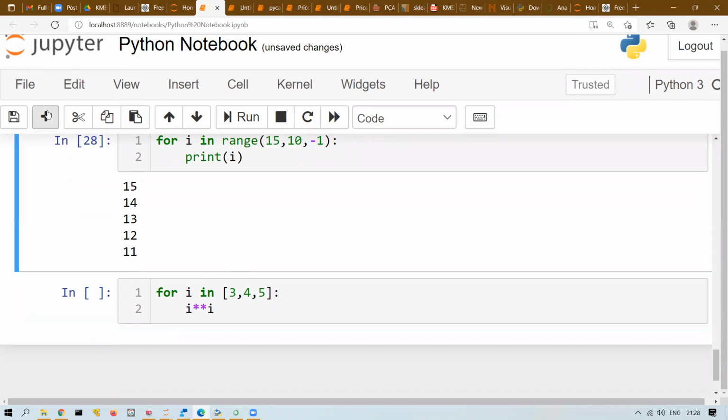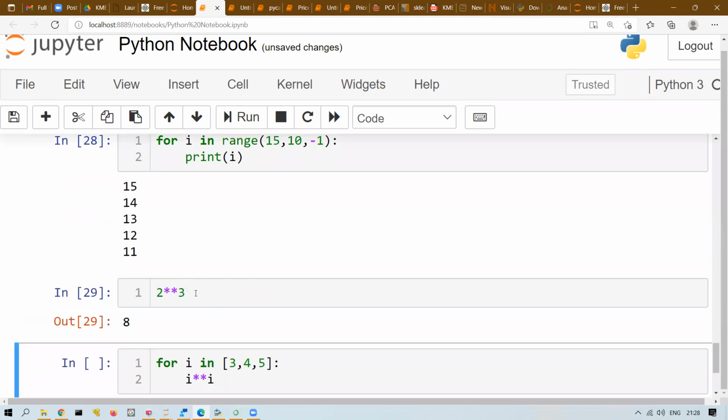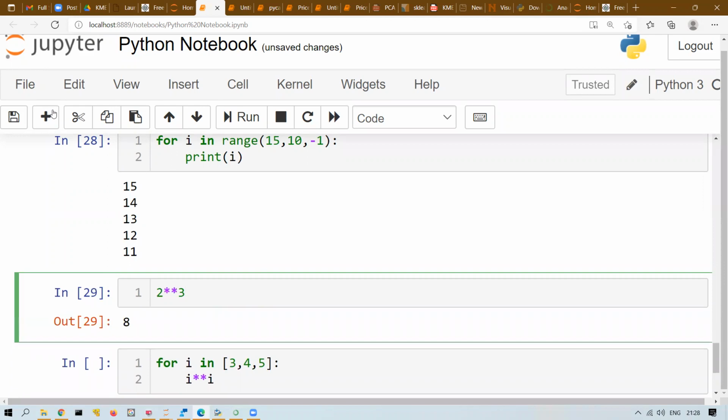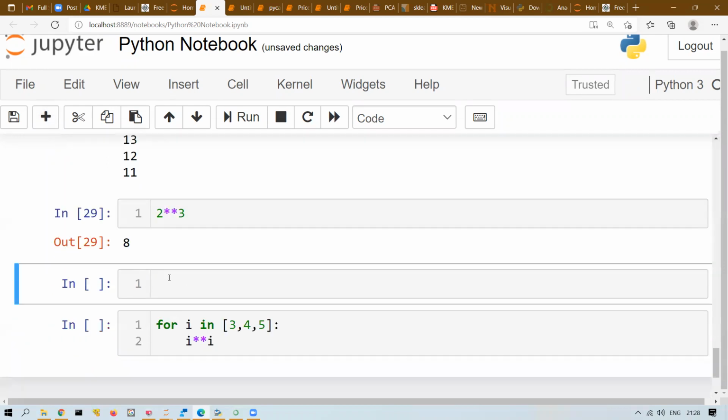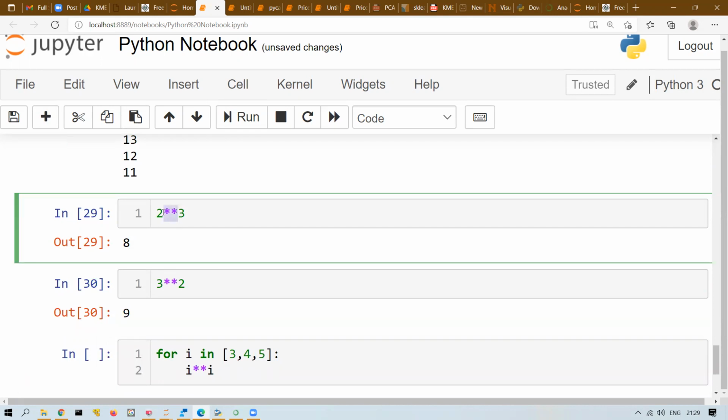Let me give you an example. Let's say 2 star 3. What is the answer? 8. Right? 2 to the power of 3. Star in Python indicates power. Now if I write 3 star 2, what is the answer? 3 to the power of 2? 9. So you understood that star is power.